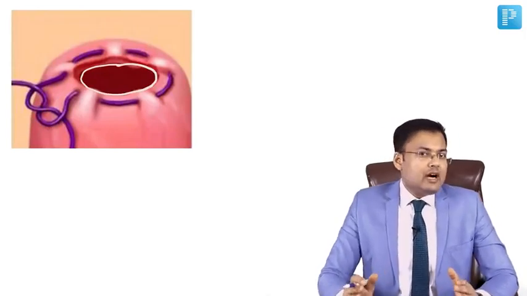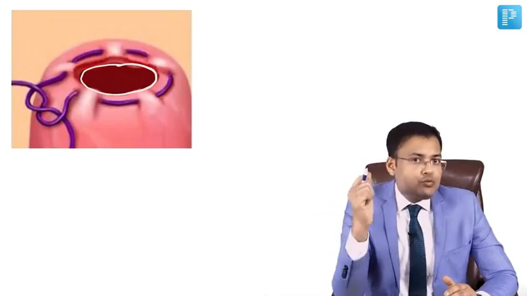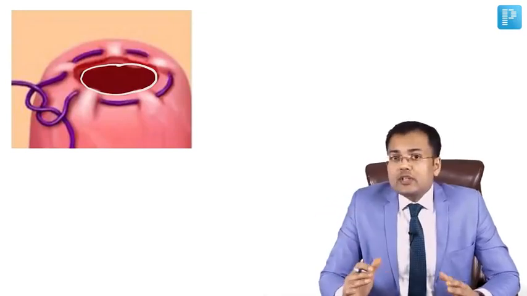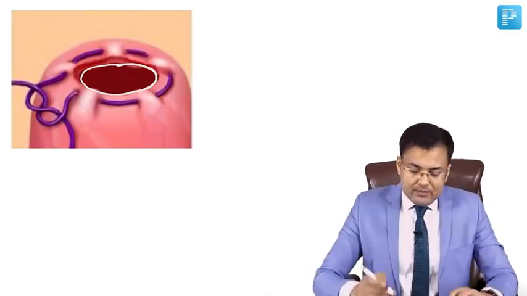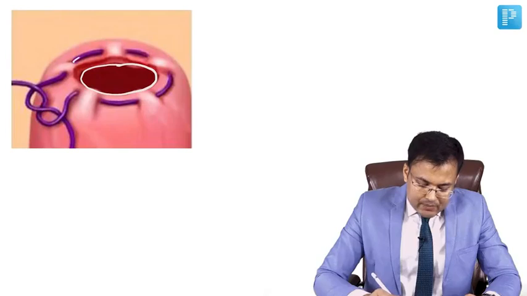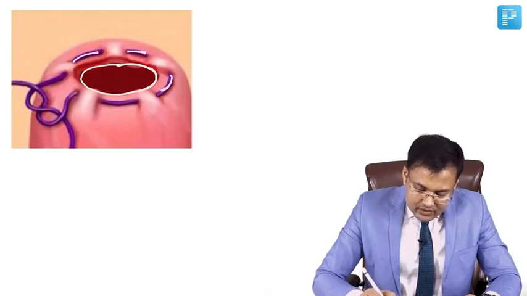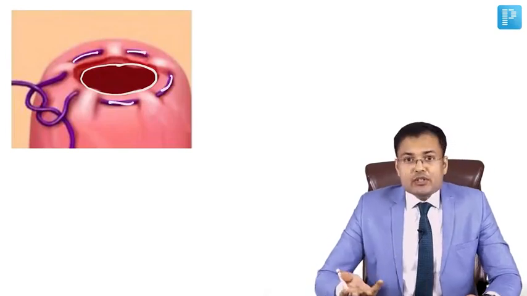You have seen in surgery, in herniotomy and appendectomy, we use purse string suture. This purse string suture is generally used for a circular wound. How is it applied? Here you can see the suture is parallel to the edges of a circular wound. So generally, what's the use in surgery?